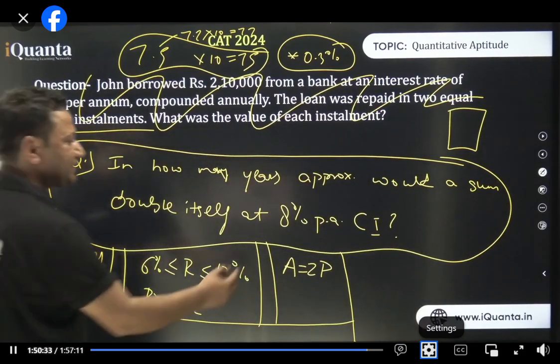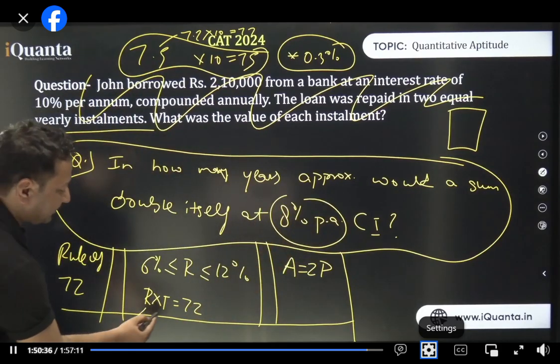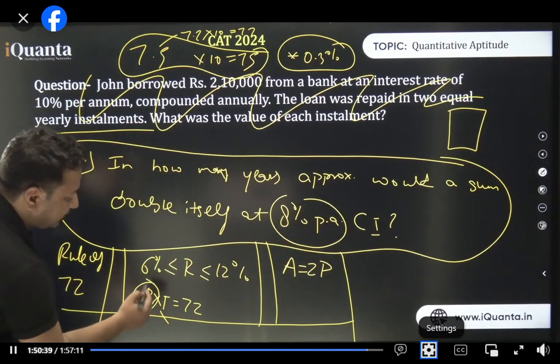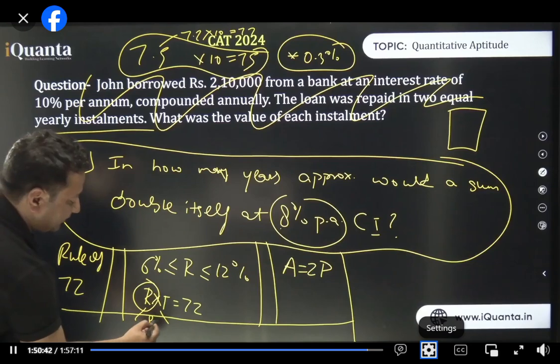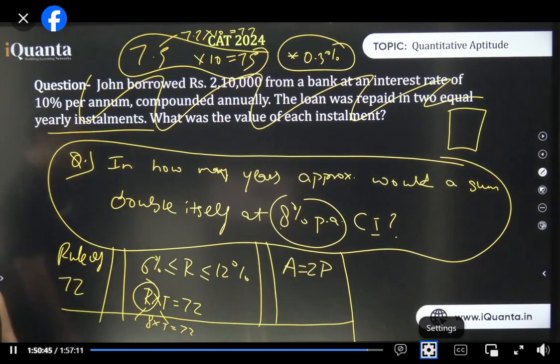Yeah, Anshika, how to solve this? 8% is the rate of interest. As I said, rate multiplied by time is 72, isn't it? So put R as 8 here. 8 multiplied by T is 72, solve it. 72 upon 8, answer is 9. Only in CI, Aditya, of course. SI में तो 100 हो जाएगा ना? The rule of 72.